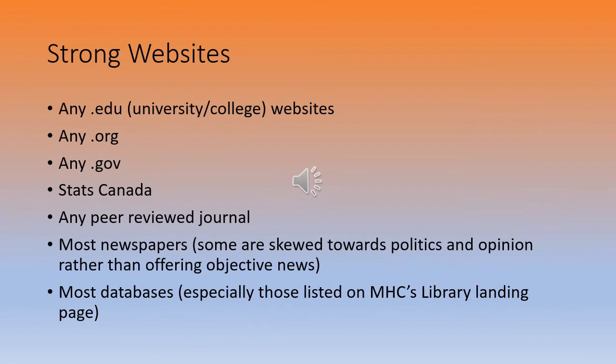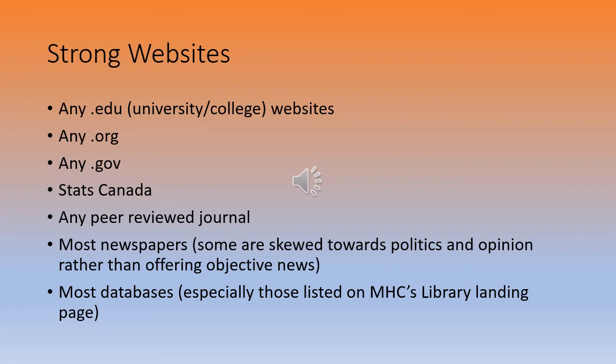So we looked at Google Scholar, we looked at Wikipedia, we were able to look at the databases on the library's website, their landing page. Now we're going to look at other strong websites that we can use, because surely our sources aren't just to be purely academic. There are some worthy other websites that exist out there. Just like when we looked at that Haisla website for the Haisla culture, right? That wasn't from a database, right? But it took us to a really good page where it gave some good information on the Haisla culture and their history. So we'd want to use that.